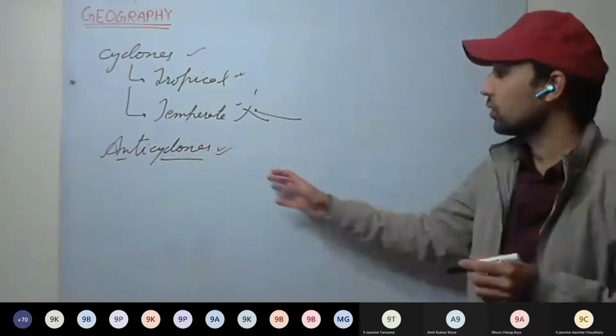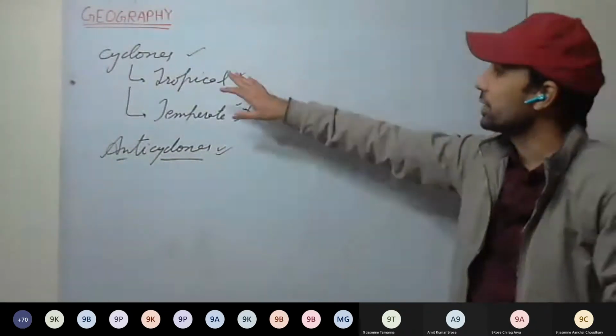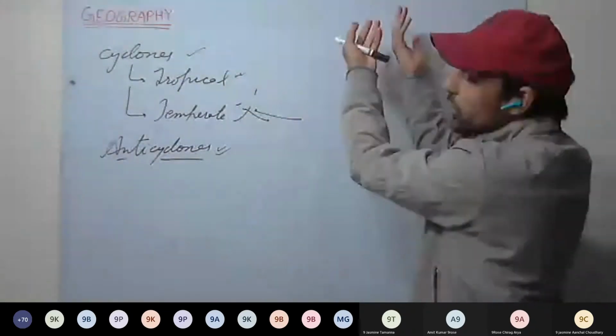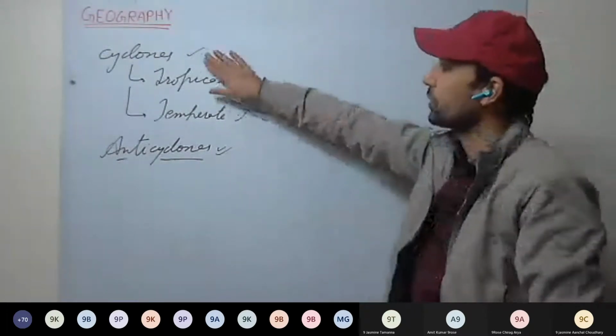So in anticyclones, we have very stable and pleasant climate because air is descending. Whereas in cyclones, air rushes towards the center, rises, cools and warms, thunder and stormy winds flow. It is very stormy.